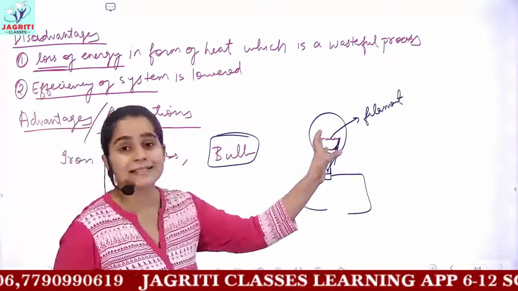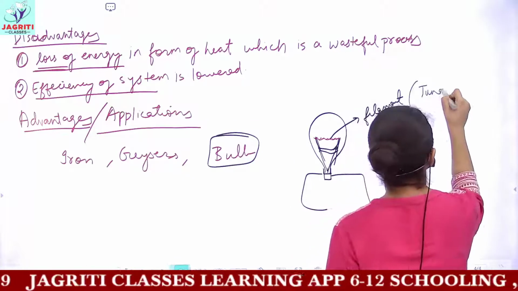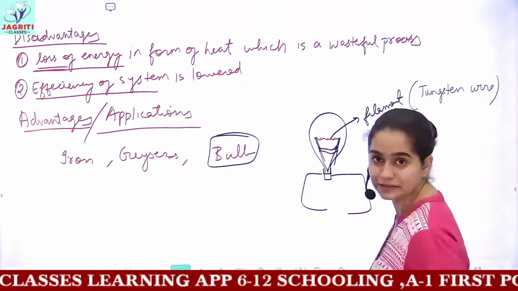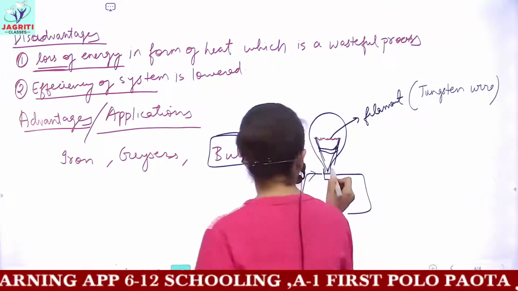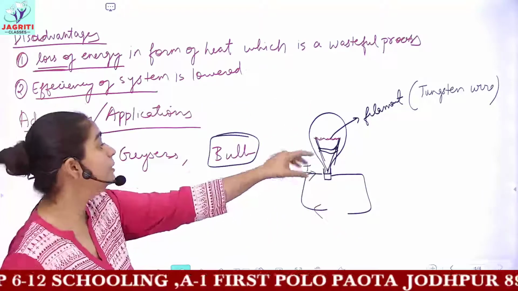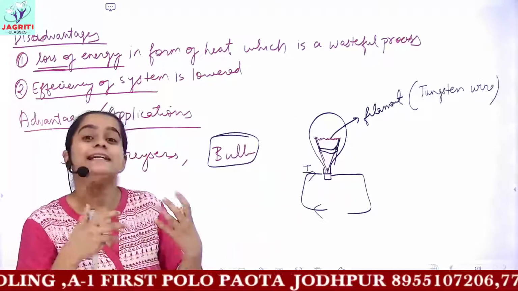So now what is the use of this filament? This filament is made up of tungsten wire, or of tungsten. Why are we using tungsten? Because we know that when the current flows through the bulb, when you have the flow of current inside the bulb, then this current, when it passes through this wire, would produce heating effect.